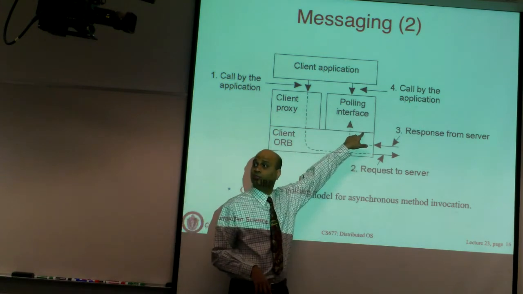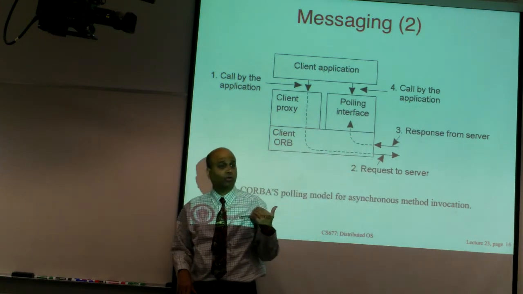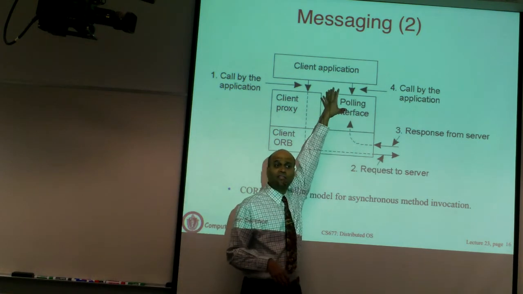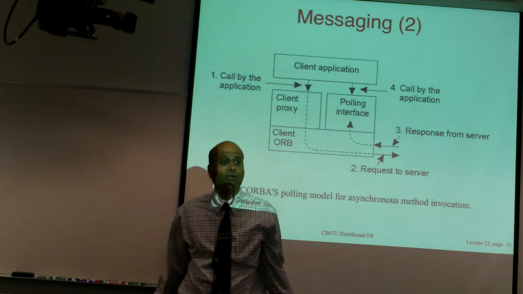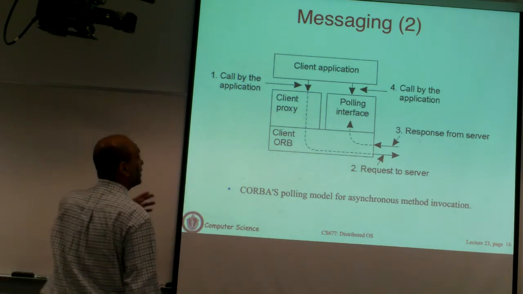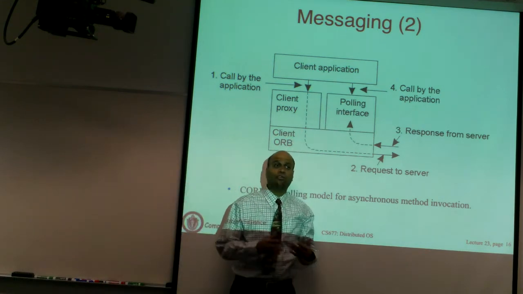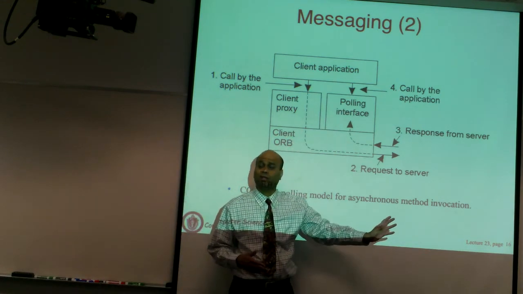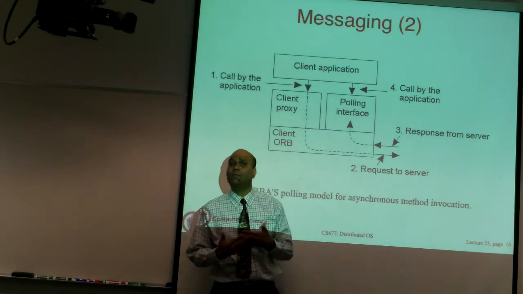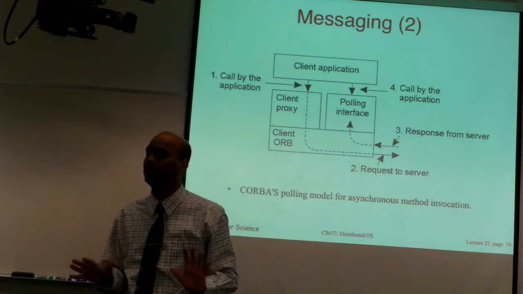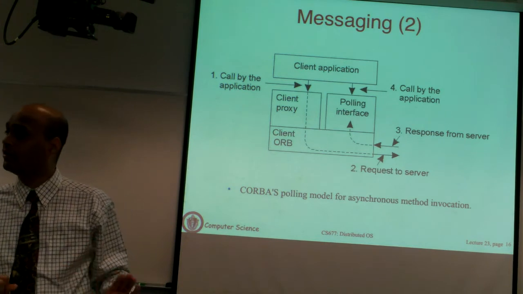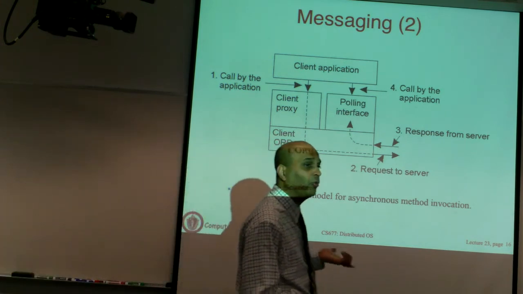So you also have a polling interface here. In this case, there's not going to be an interrupt. A reply is going to come back and be buffered at the ORB, and it's the client application's job to periodically go and poll, saying has the reply come. This polling interface is a non-blocking interface. Whenever you call it, it's going to say yes or no. If it's no, you go back and continue doing something, and at a later point you poll again. When the reply has come, it will be given to you when you poll. So there are these two mechanisms for asynchronous remote method invocation: a callback interface where you are interrupted, and a polling-based mechanism.